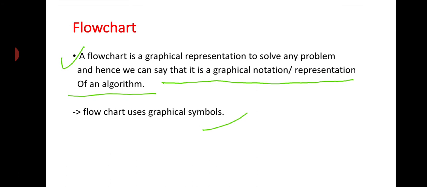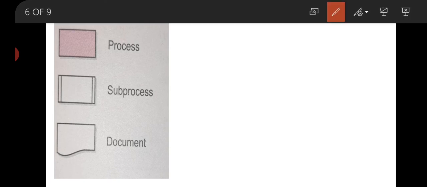So see what the symbols are, because if we have to represent any problem graphically, then we have to use some notation or symbol. The first one is your process. You can see that this is a rectangle-like shape.